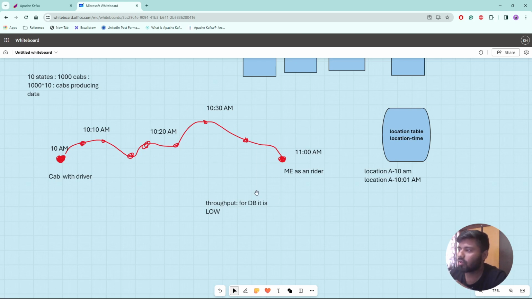So here, to solve this throughput problem, this huge requirement of real-time information, Kafka comes into the picture. Kafka comes into the picture. So from this discussion, one factor we could understand is that for low throughput, handling this type of scenario is very difficult. That means Kafka is having high throughput.